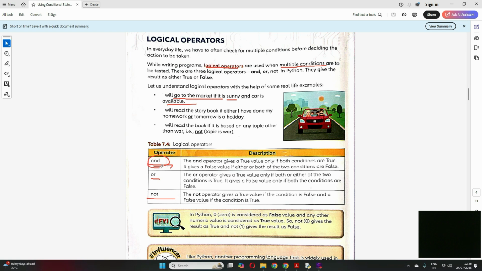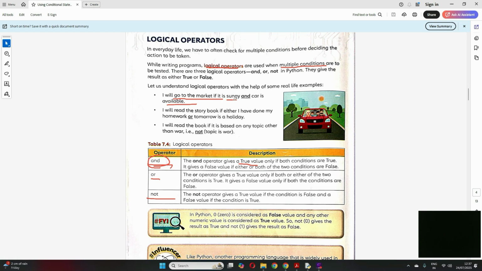AND means when we have to satisfy all the conditions. If we put an AND operator between two conditions, that means both the conditions need to be satisfied for the value to be true. Like here, I will go to market if it is sunny and the car is available.